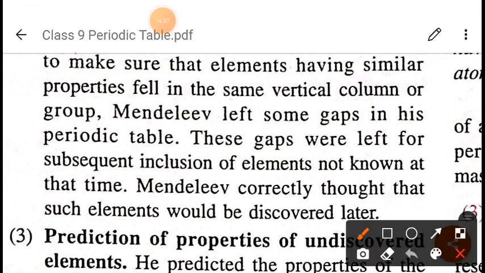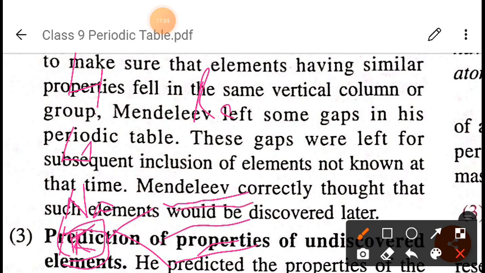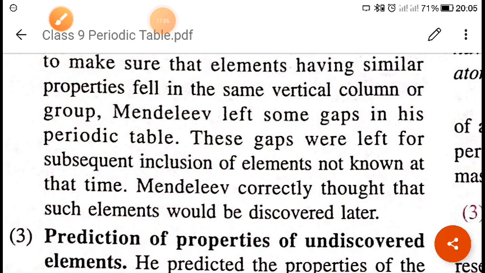Suppose we are placing like this: hydrogen, lithium, sodium. Suppose here should be potassium, after that rubidium, after that cesium. At that time, suppose potassium was not discovered, so he left the gap and predicted a property: in future there must be some element we will discover whose property will be like this, and that is why I am leaving a gap here. So after some years we got an element whose property was the same, but it is not potassium. We will discuss which element he discovered, and for which element he left the gap. I hope you have understood this.